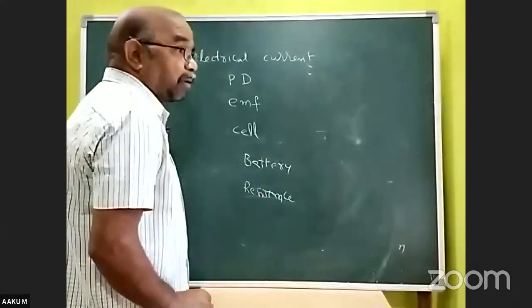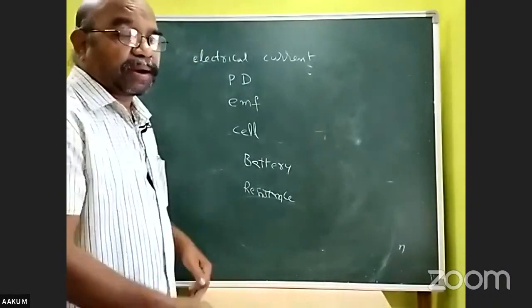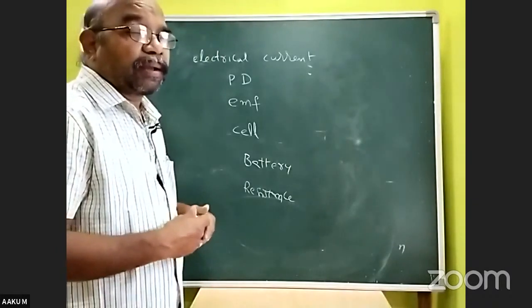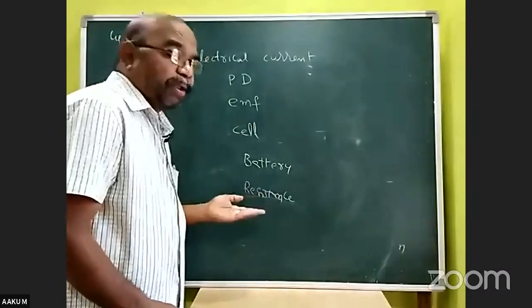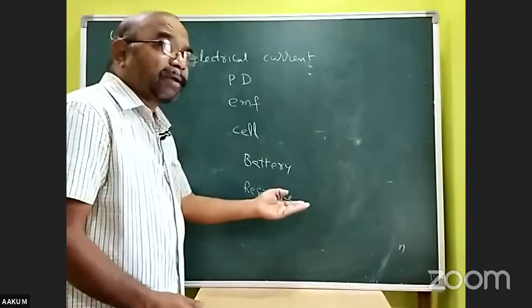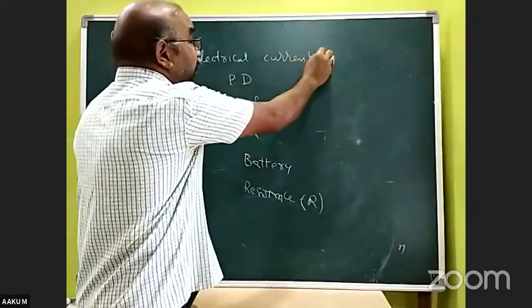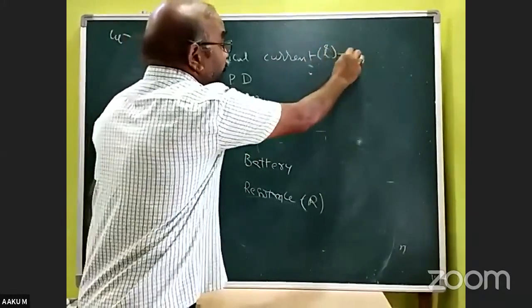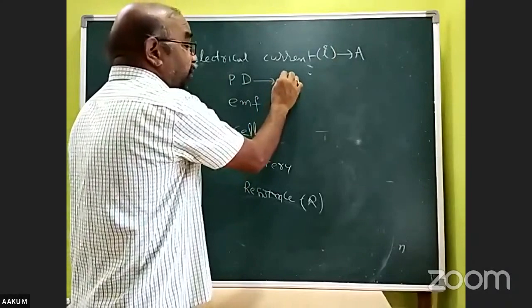Resistance. It is the opposition offered by a conductor to the electrical current. Opposition offered by a conductor to the electrical current. Resistance is represented with R. Current is represented with I. Unit of current is ampere. Potential difference unit is volt.